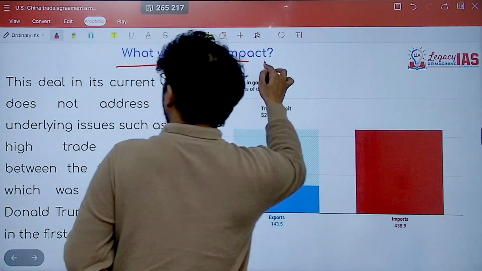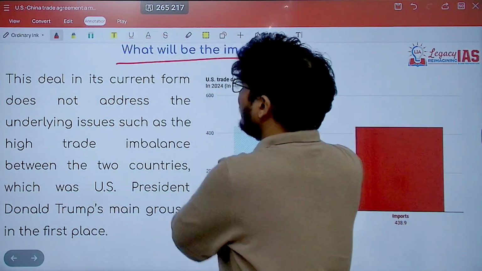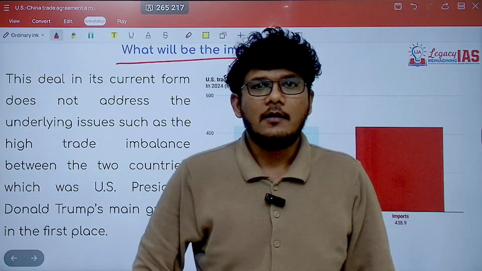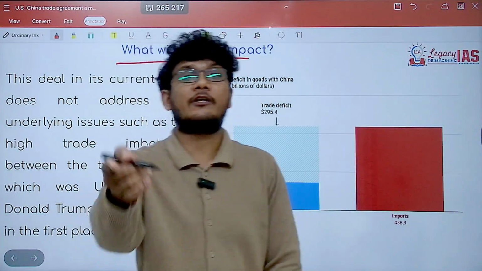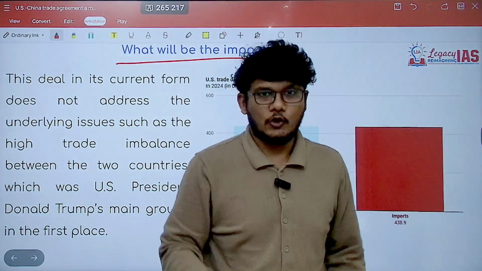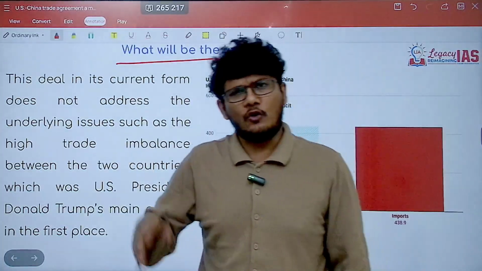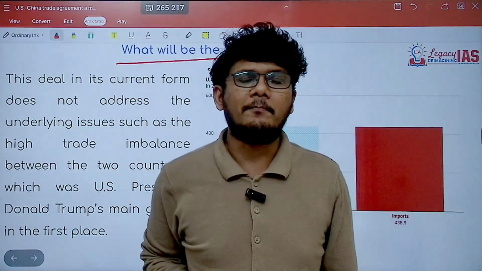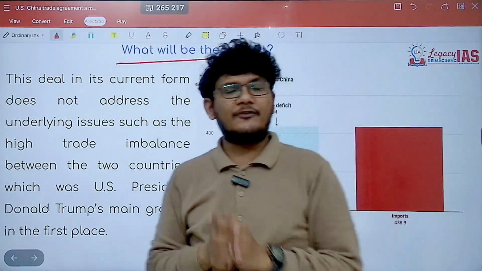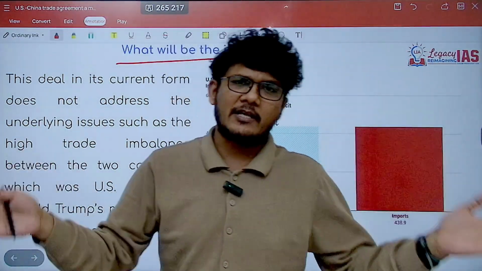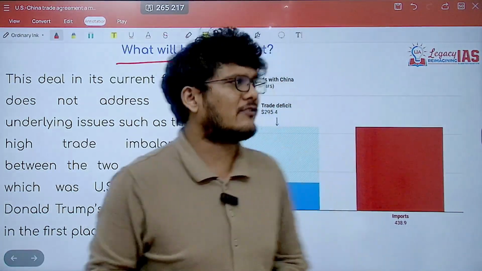So if you look at this, the impact is clear with respect to the increased trade, but will it address the issue of trade deficit which was there on US? USA started this tariff war because it had a trade deficit. So will it solve the trade deficit problem? Absolutely not. It may even further increase the trade deficit, we don't know, but everything else remaining constant, it will still remain. The trade deficit situation of USA will not improve.